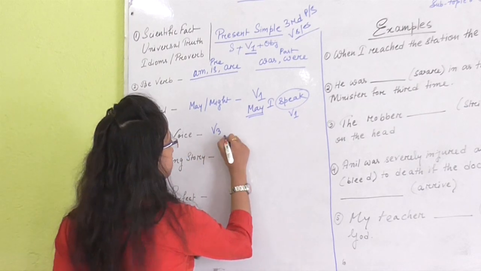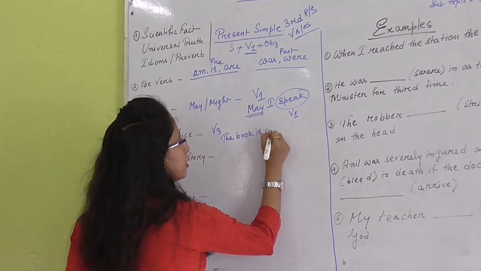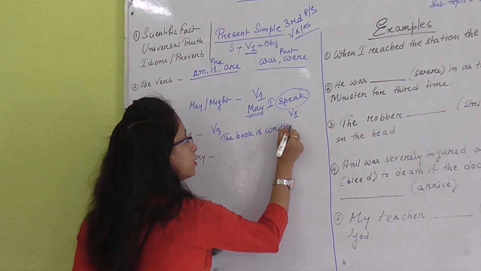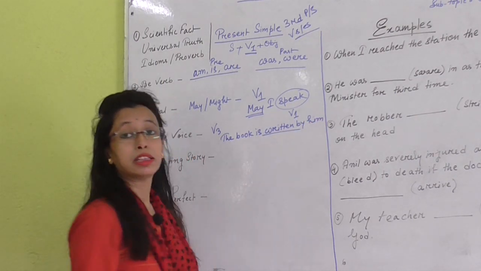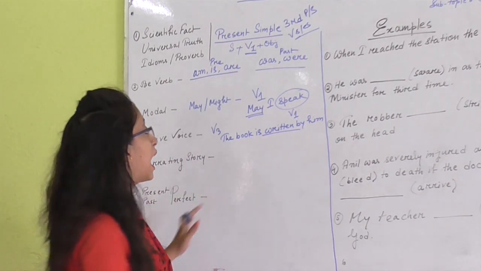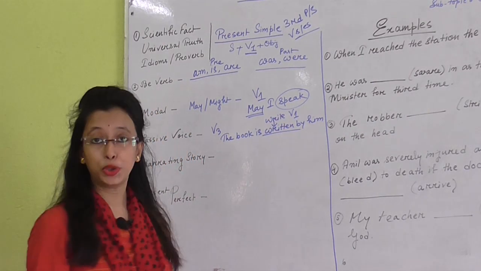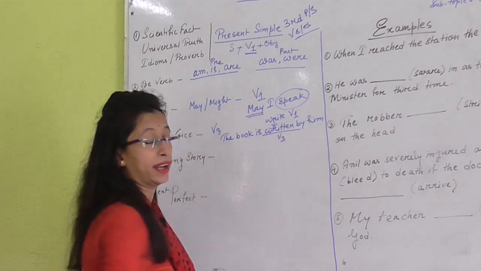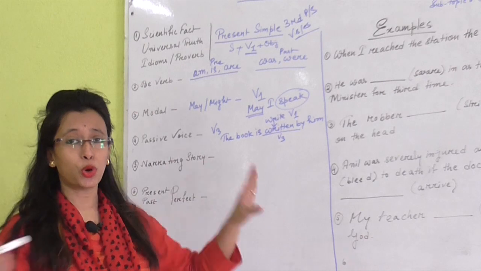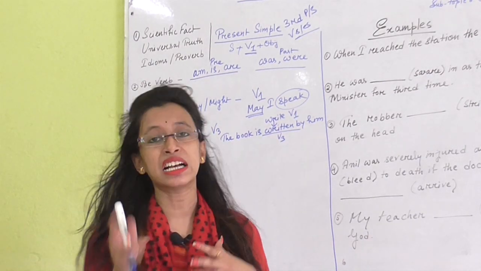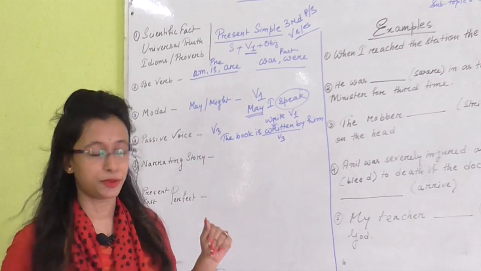Like if I say, "The book is written by him." The third form of write is written, so I need to use the verb's third form. Wherever you see any passive voice, don't think about anything else, just put the third form of the verb and then it becomes the correct form.